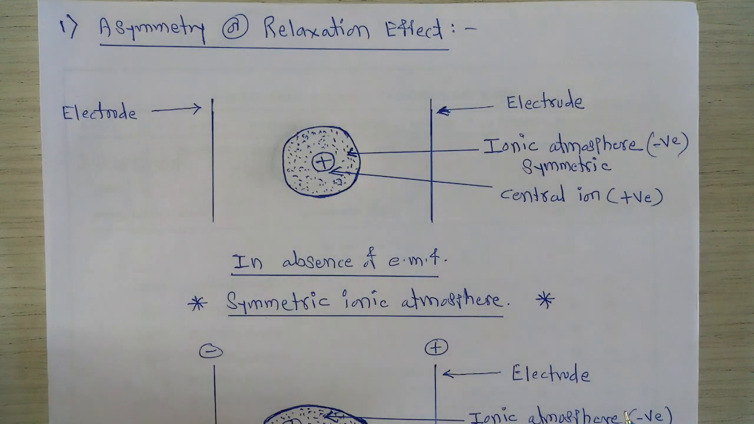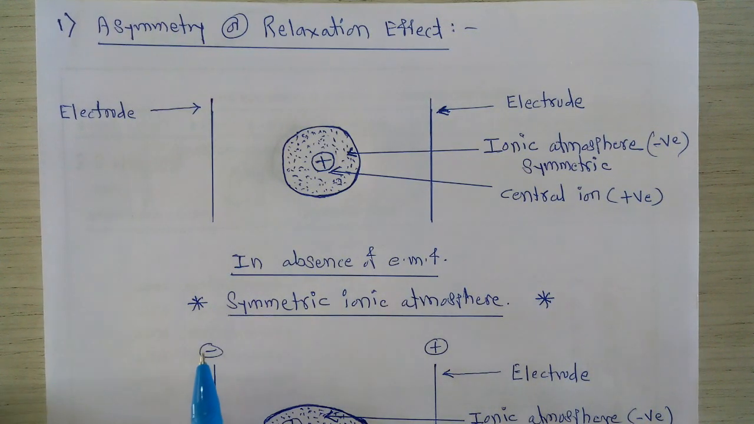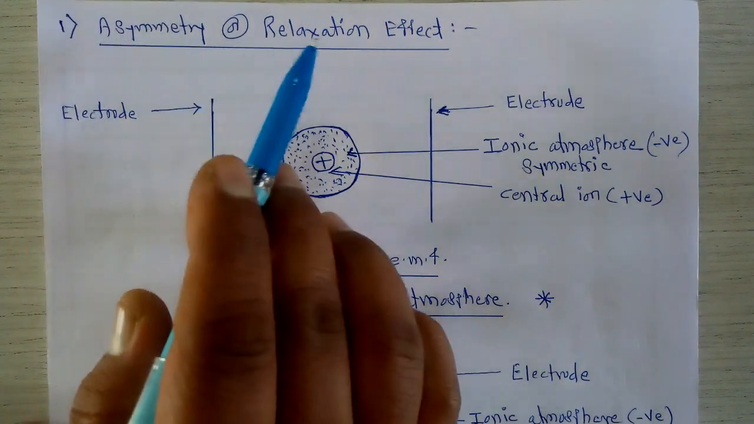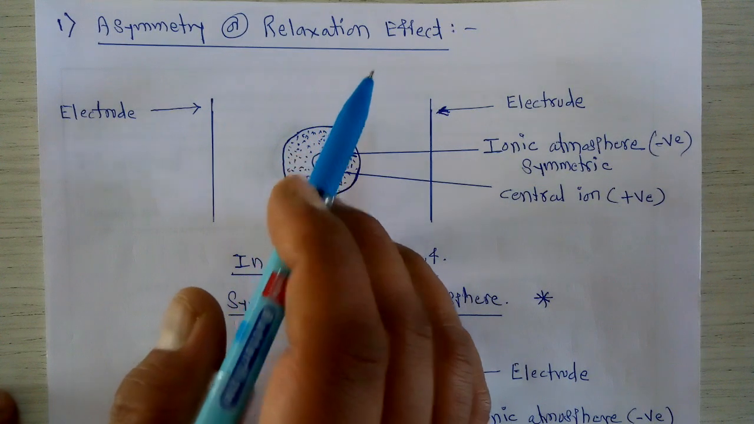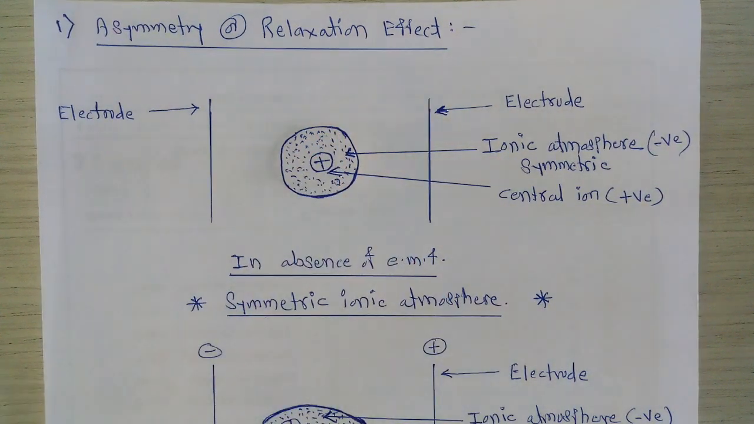Now in the current lecture we are going to study the two different types of effects shown by the particular ions in the aqueous solution of a strong electrolyte. The first important effect in order to study this Debye-Hückel-Onsager interionic attraction theory is called the asymmetry or relaxation effect. So this first effect we are going to study now.